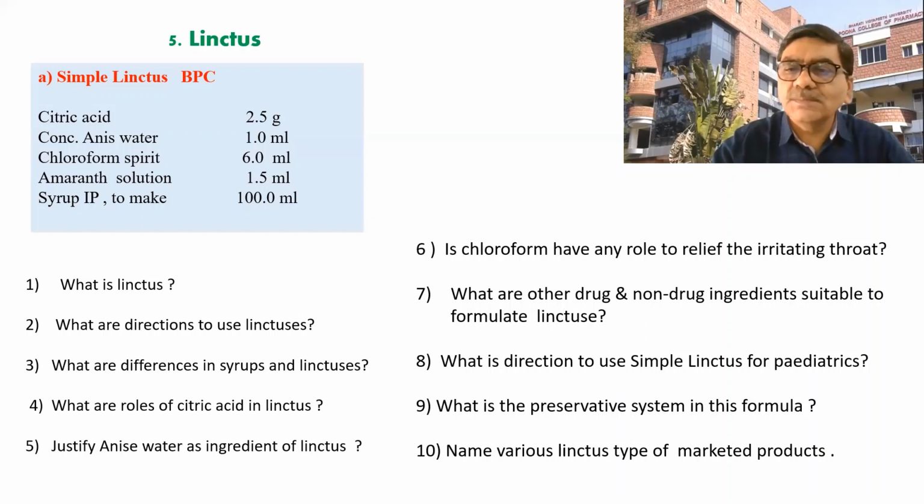What is the direction to use simple linctus for pediatric? So this is the general formula, but one can use the same linctus with some dilution for a pediatric. So what is that dilution? You have to check what is the preservative system in the formula. If we see the preservative system, syrup is a major component. If we see 100 ml minus 6 plus 1 and 2, it means about 10 ml, so 90% is the syrup. So syrup alone can act as the preservative, plus some additional preservative system is there.